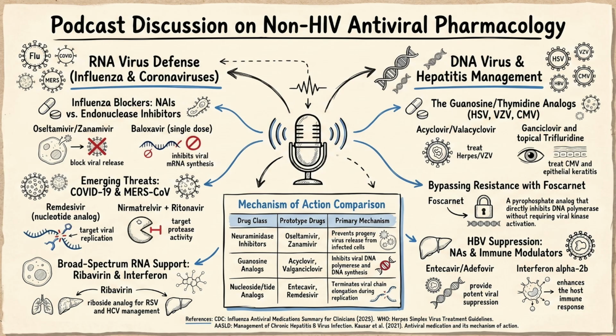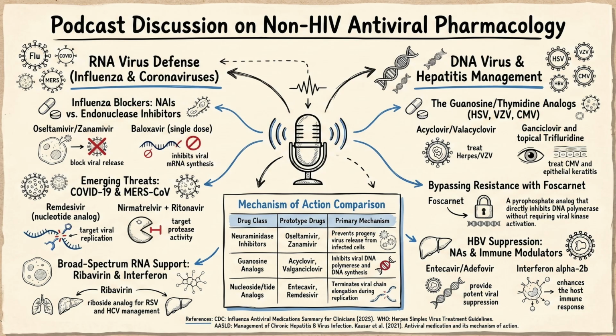I always picture this like a car manufacturing plant. If the virus is a newly assembled car inside the factory, neuraminidase is essentially the key that unlocks the factory gate so the car can drive out. That's a great way to look at it. And oseltamivir comes in and permanently changes the locks on that gate. Yeah, the visual of those viral cars just piling up inside the cell, completely trapped, is highly accurate. Oseltamivir has the most extensively established efficacy and safety record, making it the drug of first choice for treating the flu. But the mechanism dictates the clinical window, doesn't it?